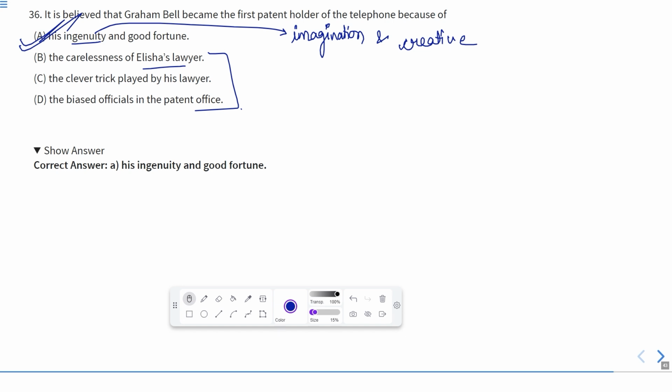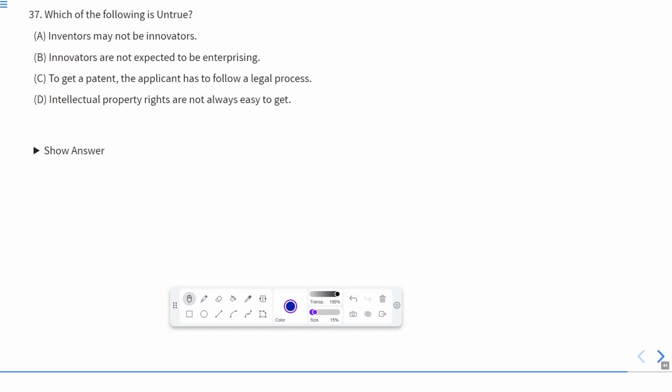I hope you understood this question very well. Now, let us move to the next one. Which of the following is untrue? It means which is the false statement. So, read this particular word very carefully. They are asking about the untrue, means they are asking about the false statement.